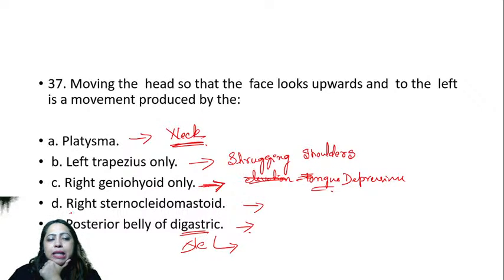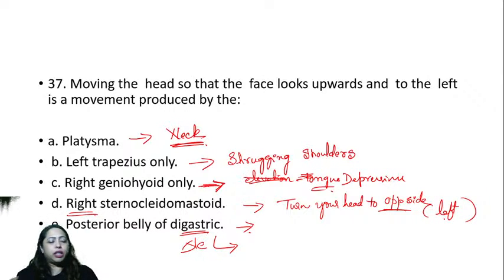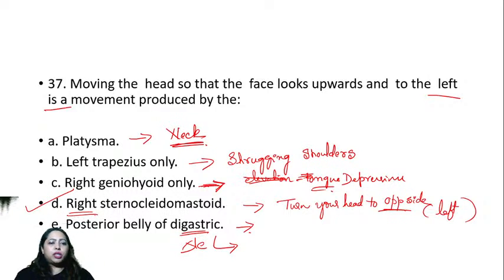See, when the right side contracts, you will turn your head to the opposite side. So the opposite side is nothing but the left side. So that is what happens. You are turning your head to the opposite side, that is the left side. So you are turning to the left here. That means it is the action of right sternocleidomastoid. How many of you mentioned that?